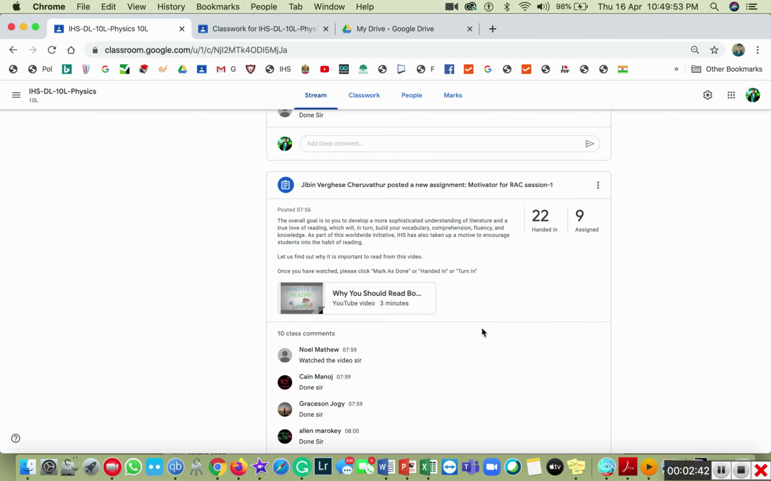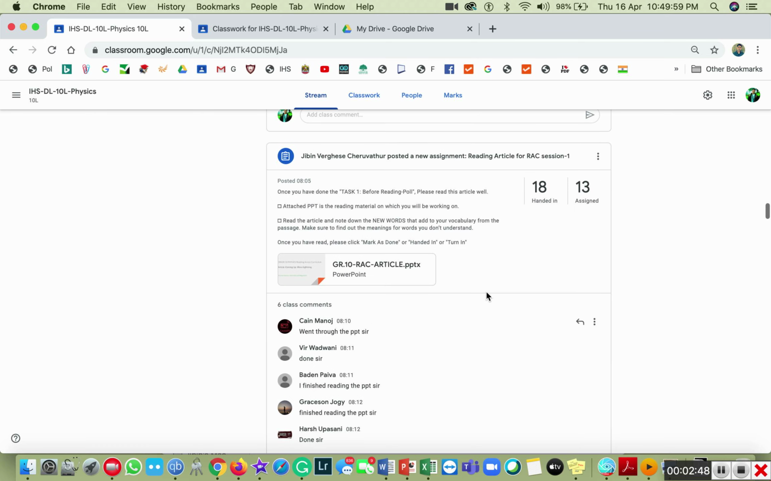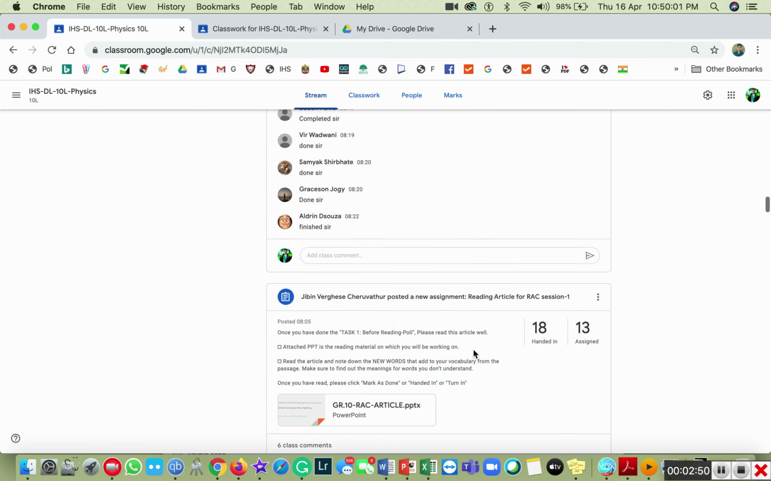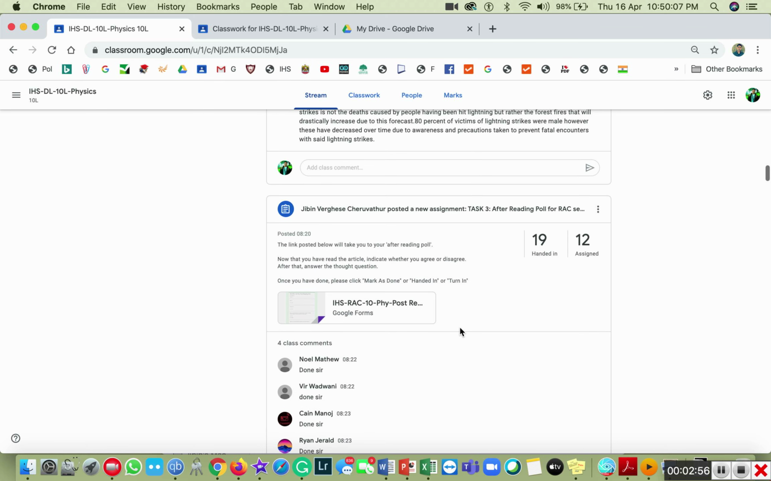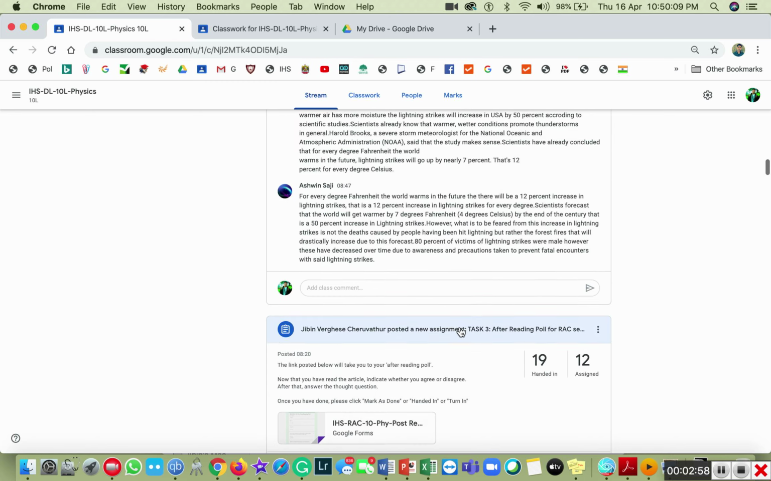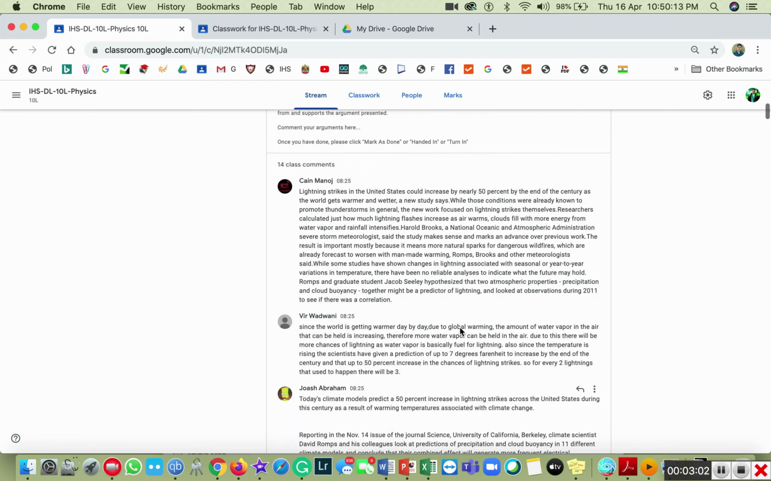Then here this is the motivator. Then we are going for the PA, that means before reading poll. Then we can see the article, reading article, and we can see over the activity sheet. Then this is the DA, that is after reading poll, and the final last question, that is the thought question.